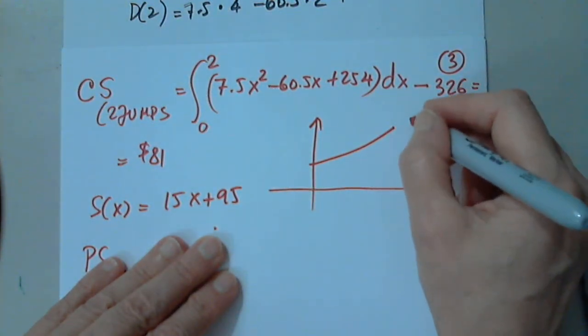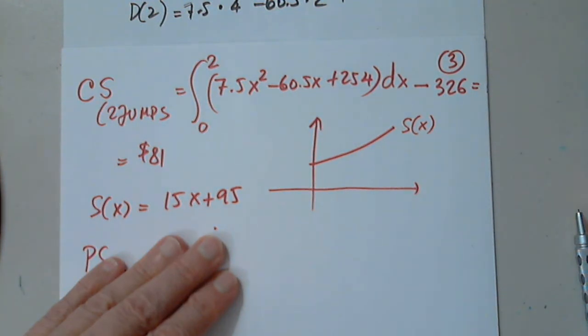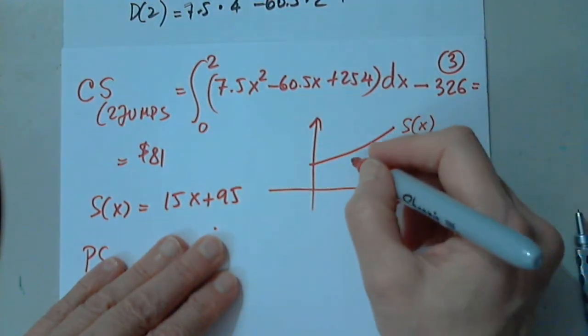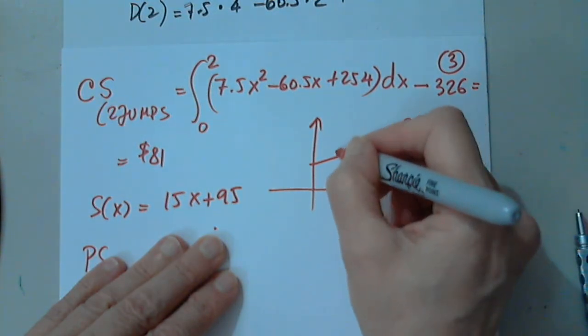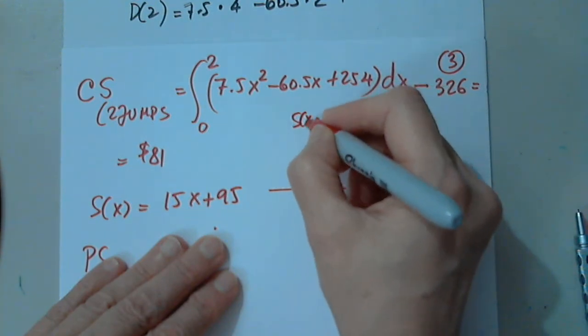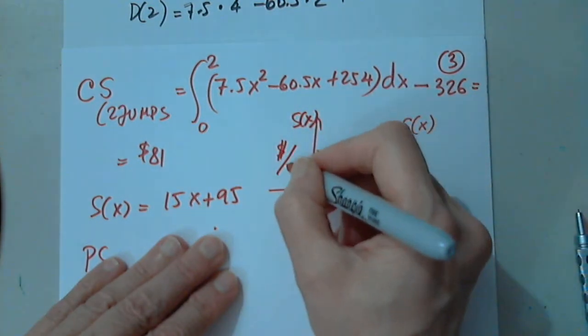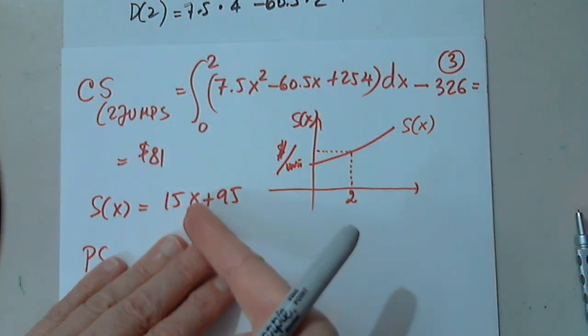So this is the supply function, and here is the 2. And here I have to determine what is S of X, number of dollars per unit. I did not determine it, so I have to plug in 2.